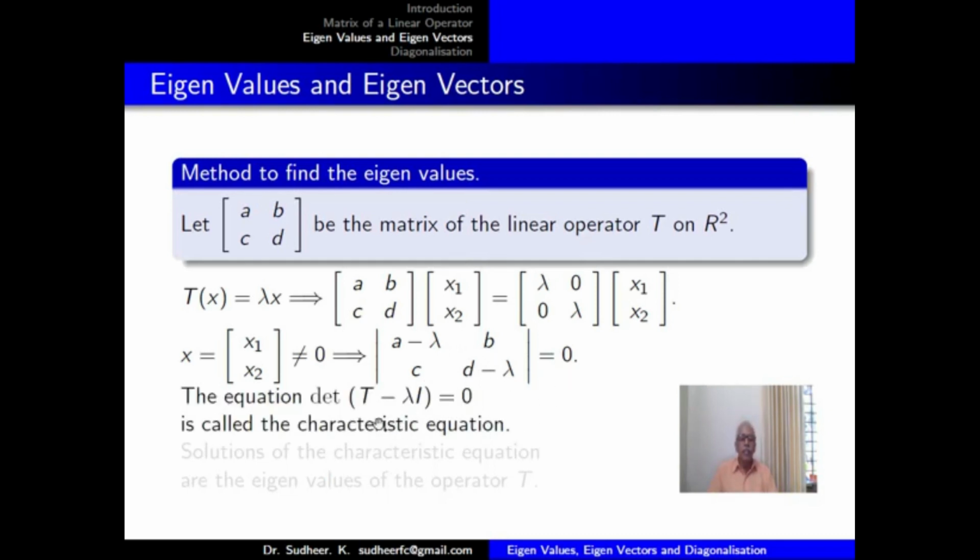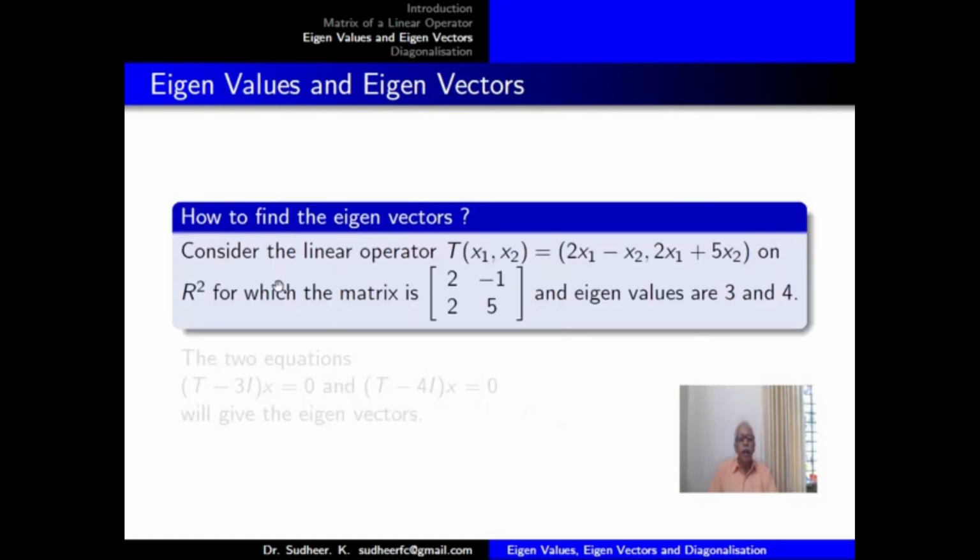That is, the determinant of T minus lambda I equal to 0. This equation is called the characteristic equation. It gives you the eigenvalues, and the eigenvalues determine the actual character of the operator. That's why we call it a characteristic equation.